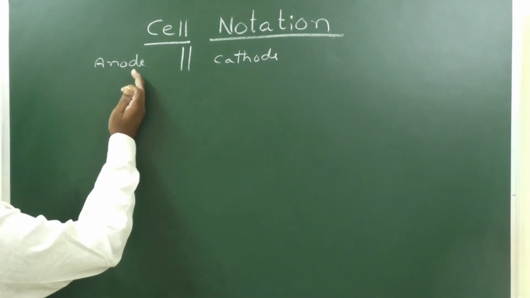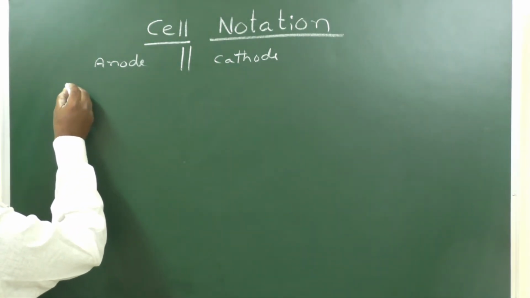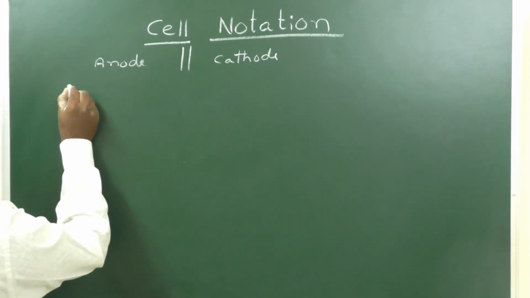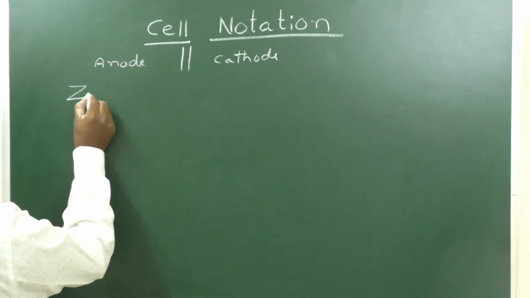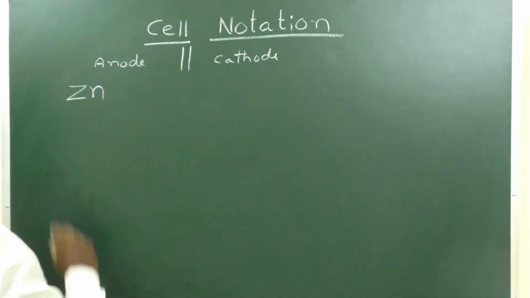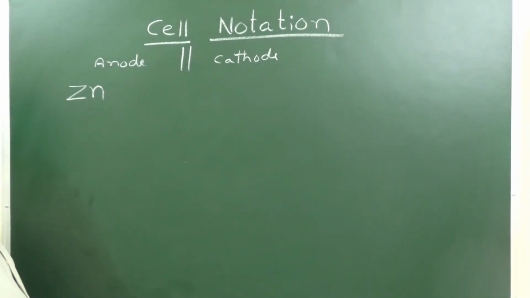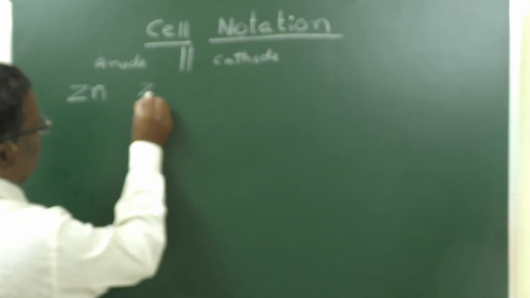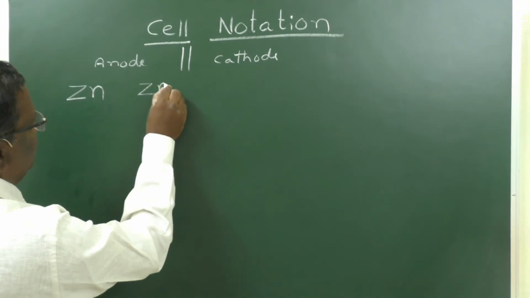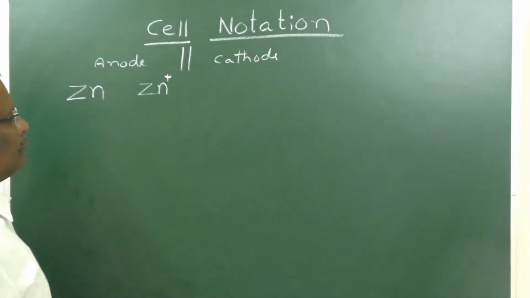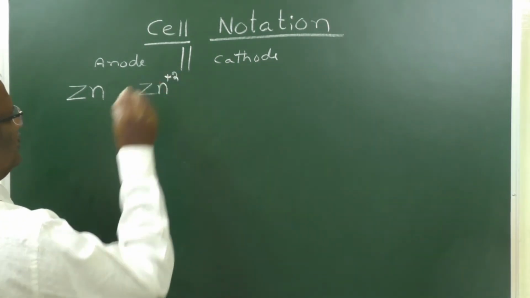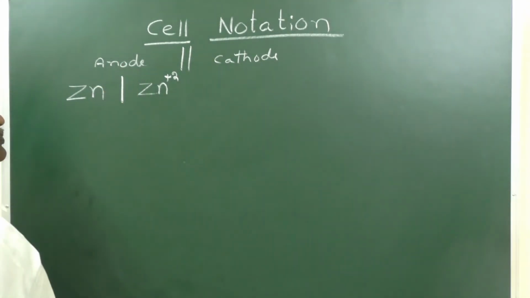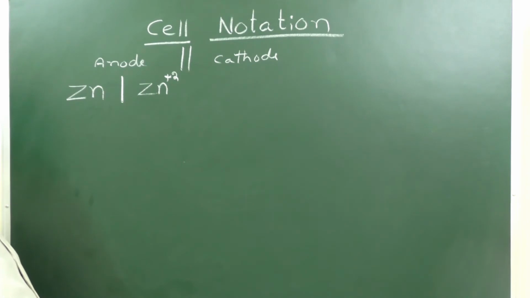While representing the anode, first the electrode should be represented. For example, for a zinc electrode with zinc sulphate solution, Zn, the zinc electrode should be represented. Then the electrolyte which contains zinc ions should be represented with its charge, and a vertical line should be drawn to separate these two.